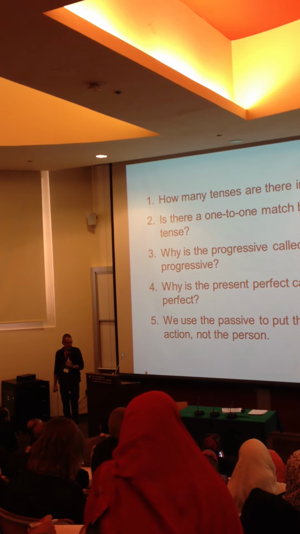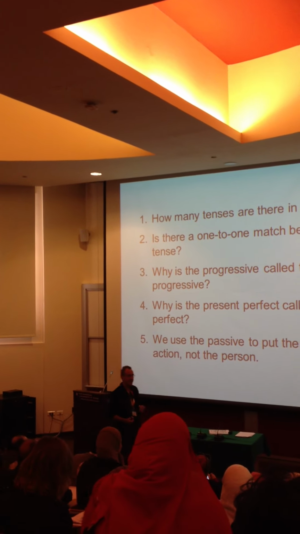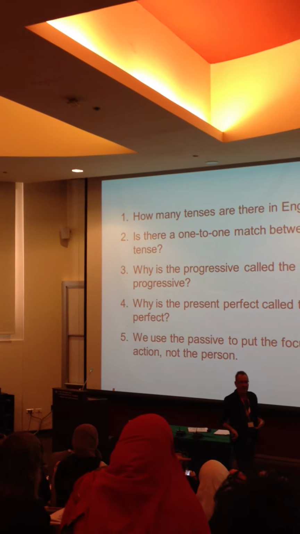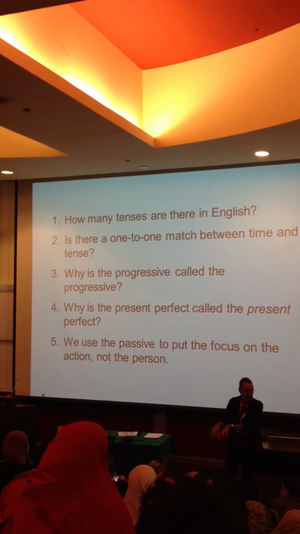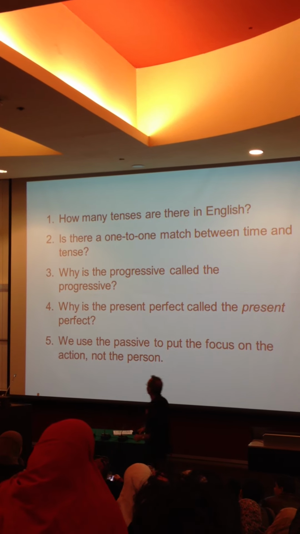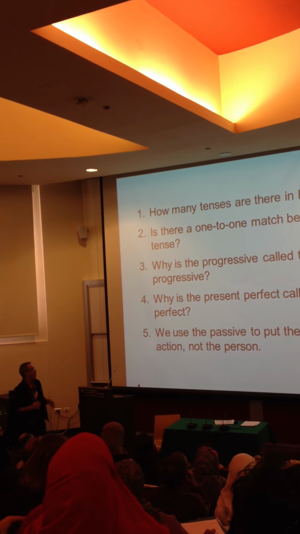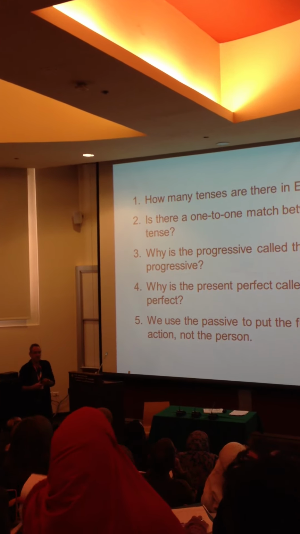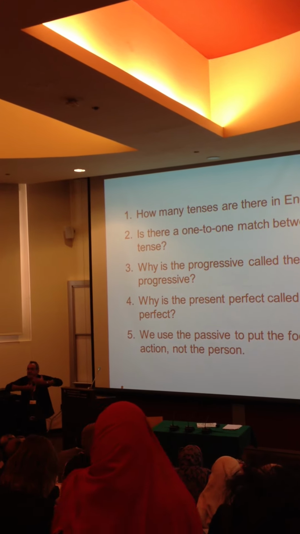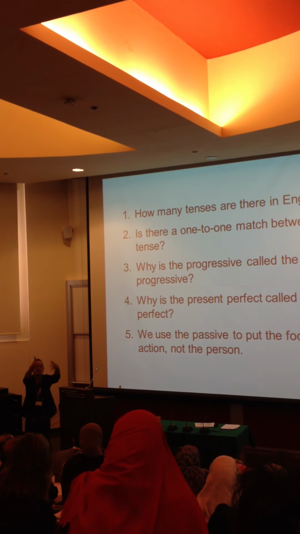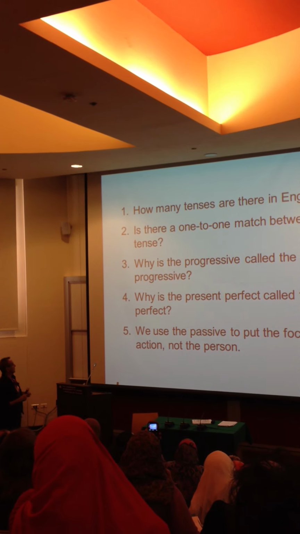Before you speak. How many tenses are there in English? Fantastic. Yes. What are they called? What we could call them now, in grown-up languages, is remote and non-remote. Good. Is there a one-to-one match between time and tense? No, there is not. Why is the present progressive called a progressive? We do this, yeah? It could be this, it could be this, it doesn't matter when, but it's in progress, yeah? And why is the present perfect called the present perfect?